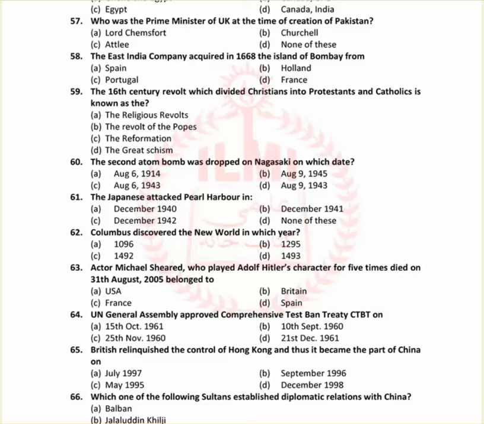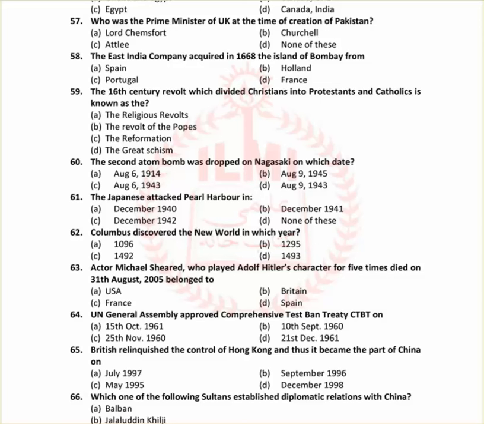The second atom bomb was dropped in Nagasaki on which date? It was dropped on 9th August 1945. पहला वाला 6th August था, सेकंड वाला नागासाकी पे 9th August था, ठीक है, 3 दिन बाद. The Japanese attacked Pearl Harbor in B option, 1941 December. Columbus discovered the New World in which year? In 1492.